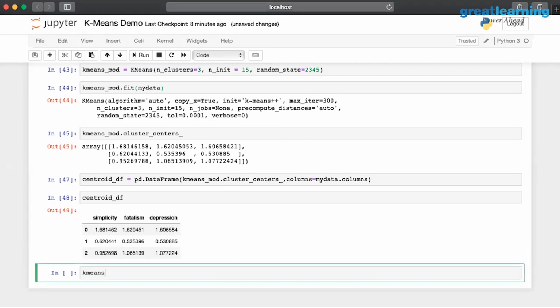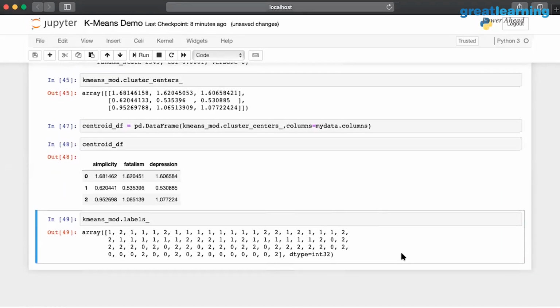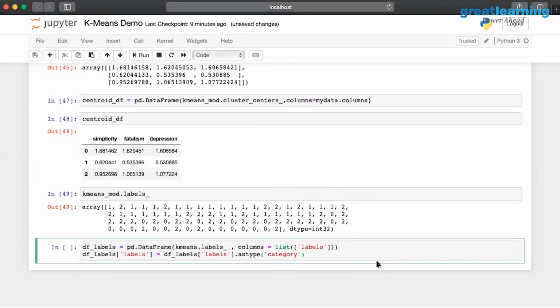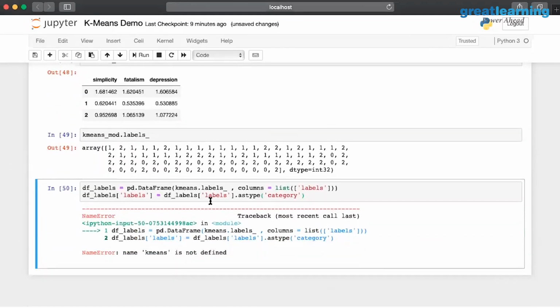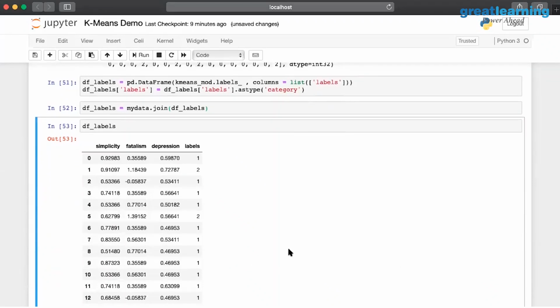Now if you notice, every target here is labeled based on the centroid it belongs to. So I have 82 data points, and all 82 data points are now tagged to one specific label group. So I'm going to create a data frame and join this data frame there. This is your final output that you're essentially going to take. So I have each observation tagged to a specific group, and I now can analyze.